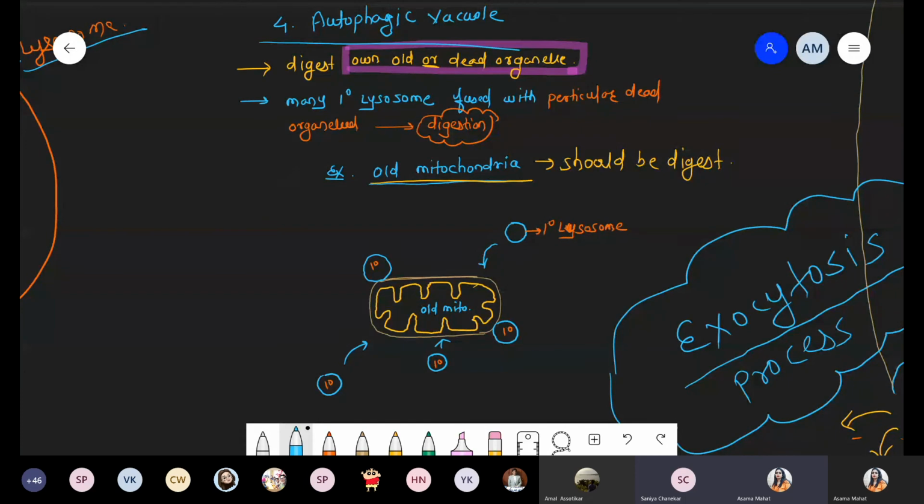Initially, we discussed the activity of lysosome and vacuole. These are the same, because the vacuole is also involved in digestion and the lysosome is also involved in digestion. In that sense, we are talking about the autophagic vacuole. Remember, in that sense, we are talking about the autophagic vacuole. Got it?